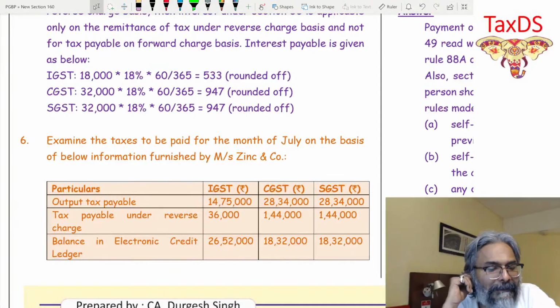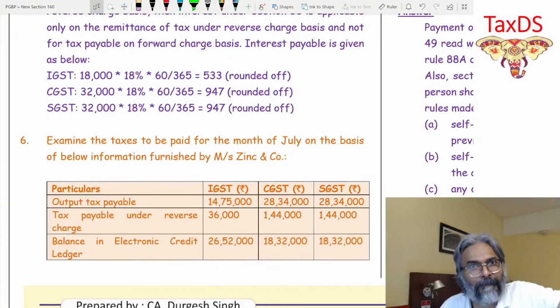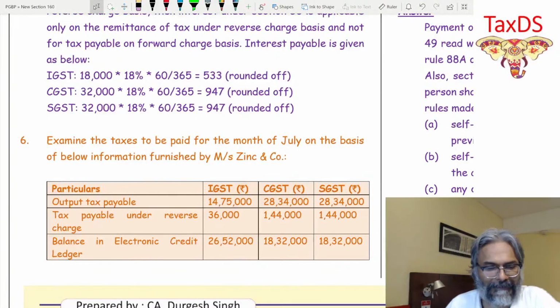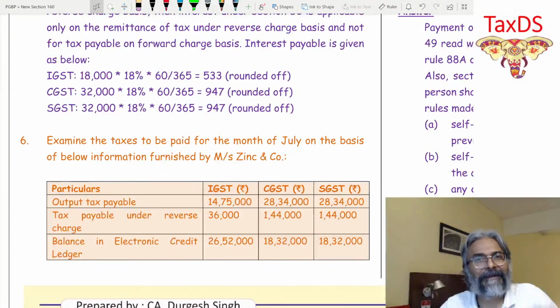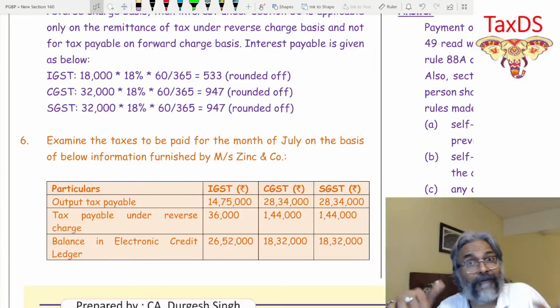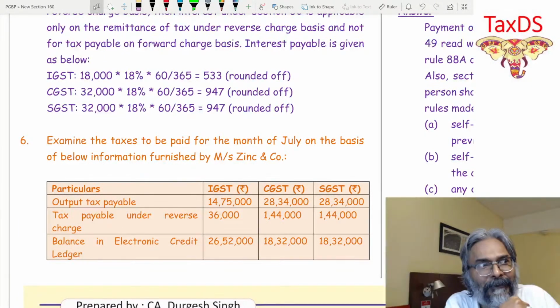It is very intimidating. And you have not realized one important thing, that we have solved many big questions, be it in valuation, be it in composition scheme. We have done all the big questions, and you never felt intimidated by the length of the question.